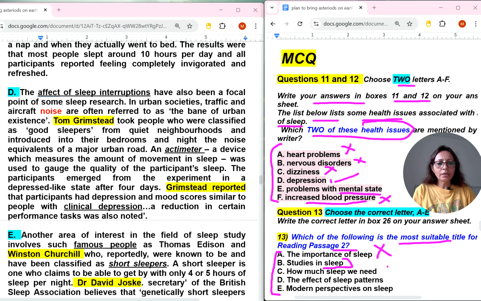How much sleep we need. So this is also not explained properly, that how much sleep we need. Only in one paragraph one writer was discussing. The effect of sleep patterns. No, effect of sleep patterns they are not discussing. Modern perspective on sleep also not there. So studies in sleep means research in sleep. We can give this answer.